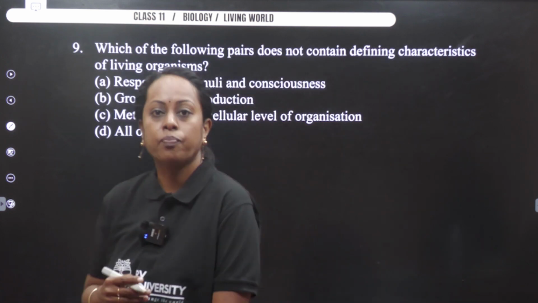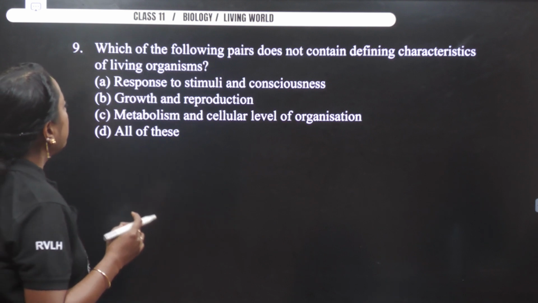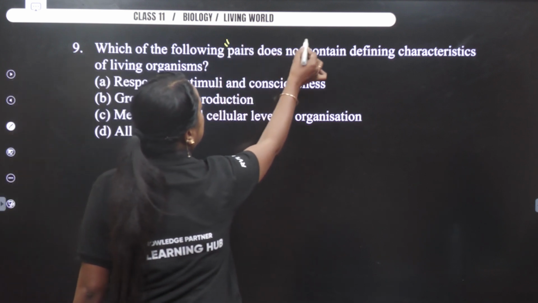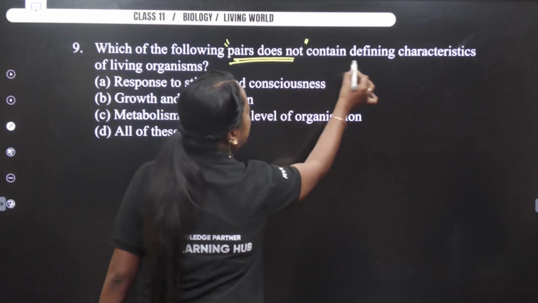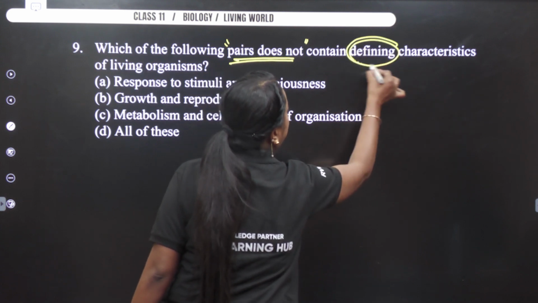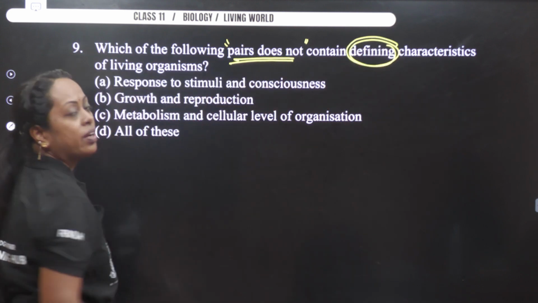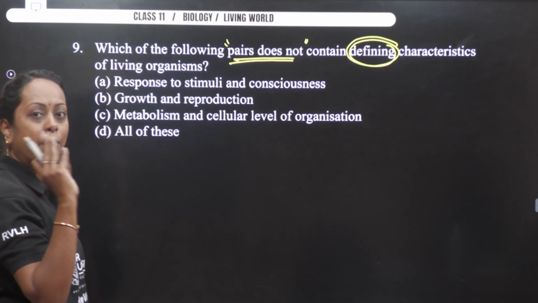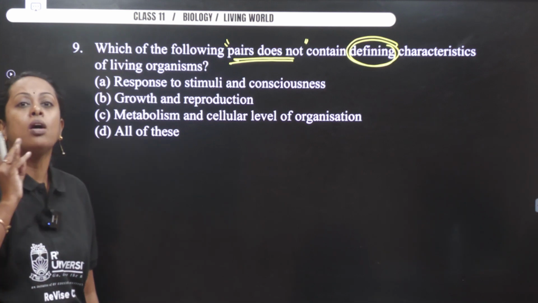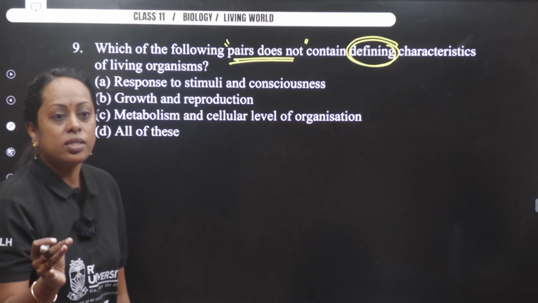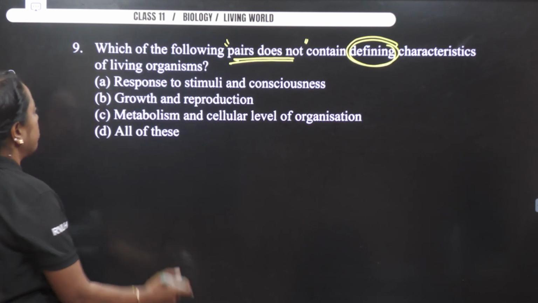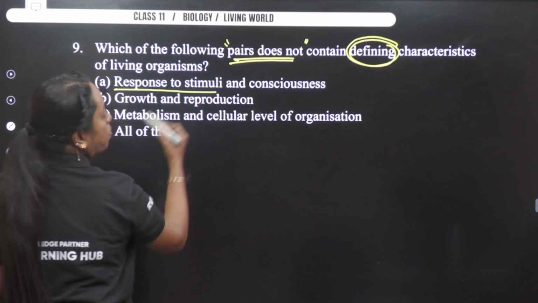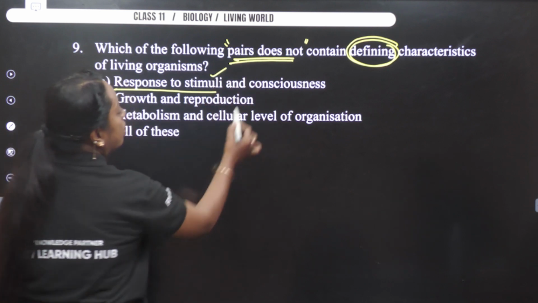Okay, next question. Which of the following, see, it says, does not contain what? Defining characteristic of a living organism. So I told three terms. One is metabolism, second one is consciousness, third one is cellular organization. The first option has response to stimuli, correct.